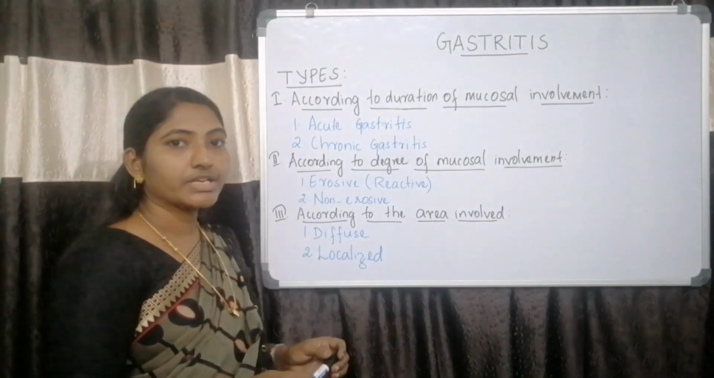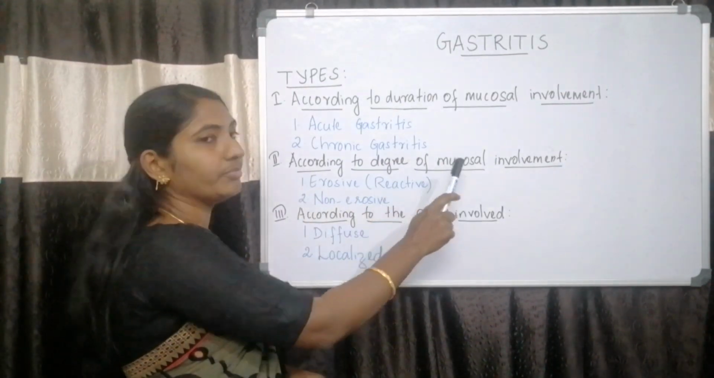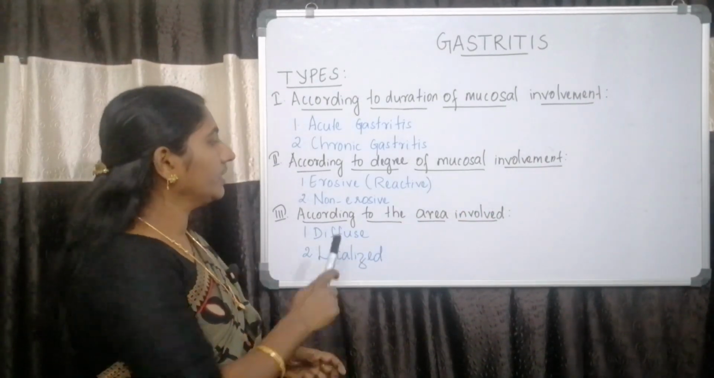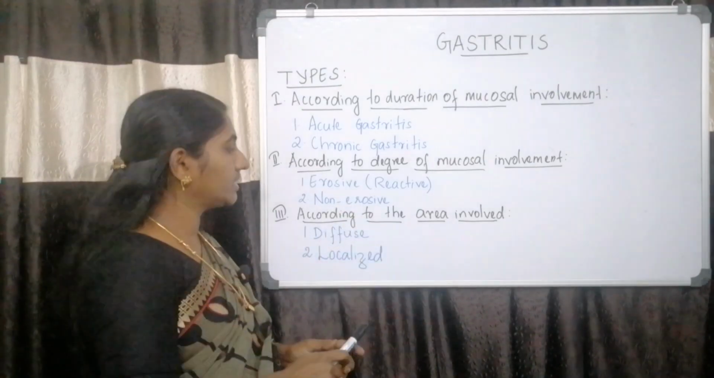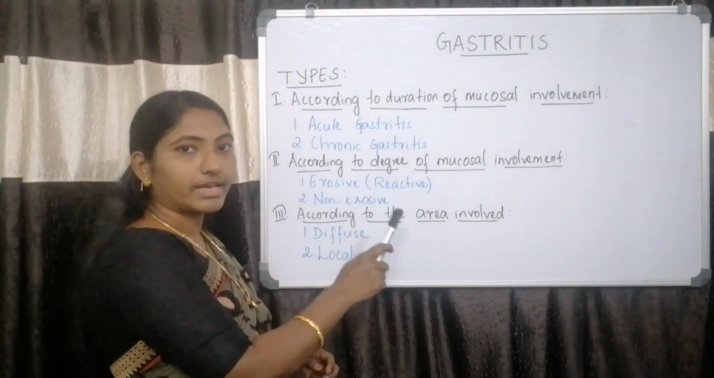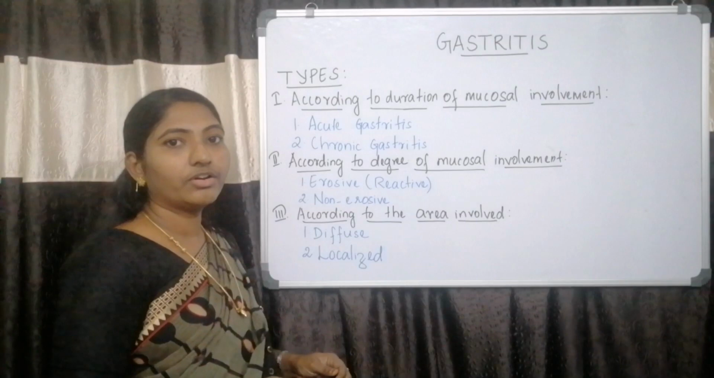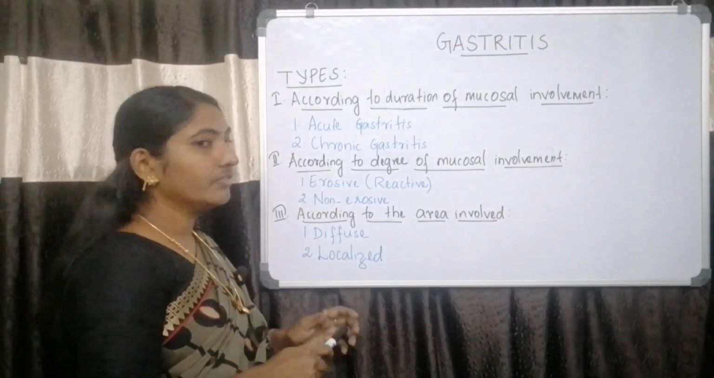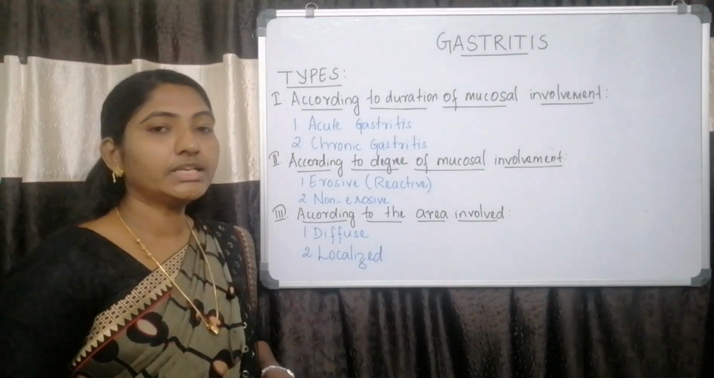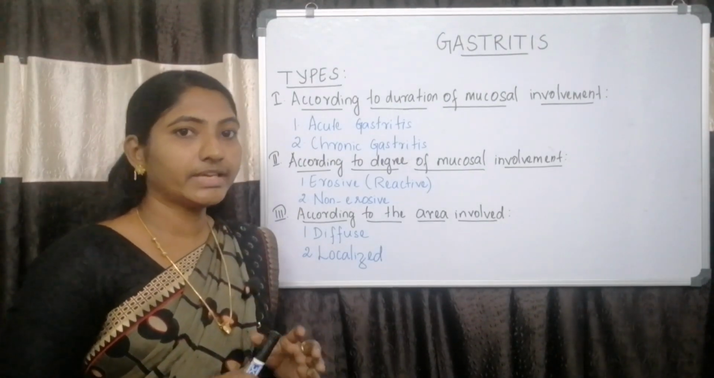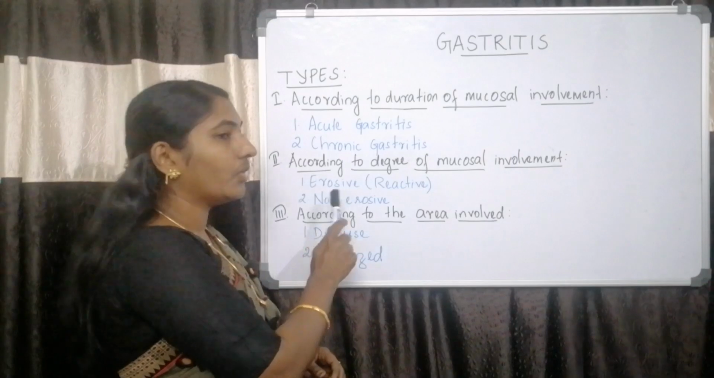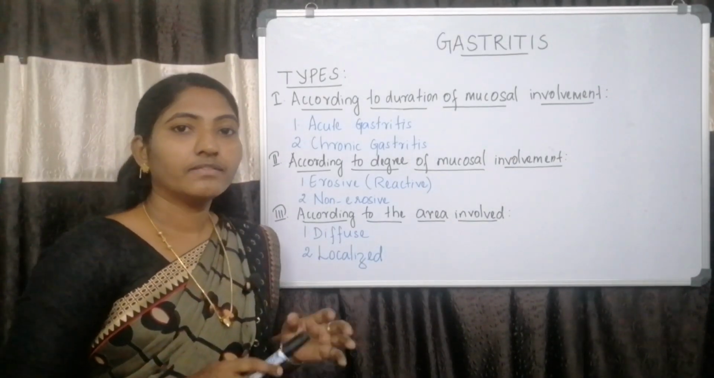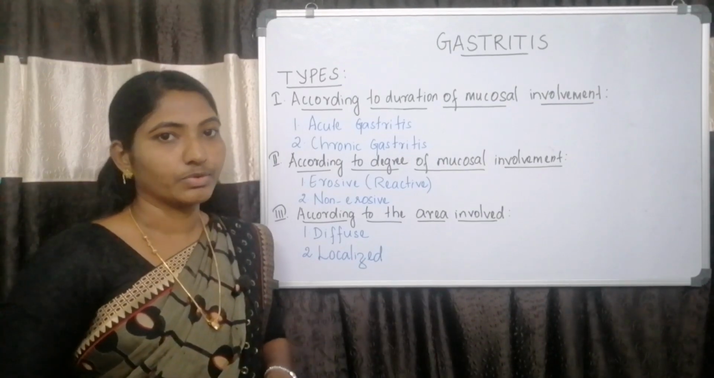The second classification is according to the degree of mucosal involvement. So gastritis can be classified into erosive or reactive gastritis and non-erosive gastritis according to the degree of mucosal involvement. Erosive gastritis involves both inflammation and erosion of the gastric mucosa. But non-erosive gastritis involves only inflammation without erosion of the gastric mucosa.